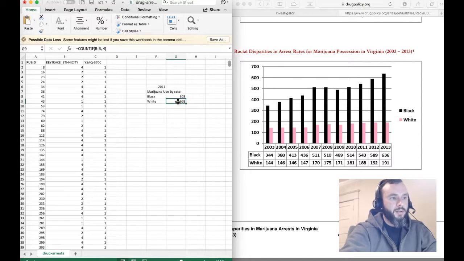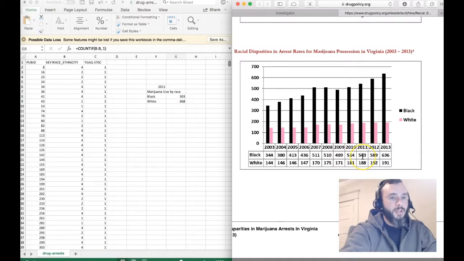So the punchline here, and this is where the social justice issue really comes in, is that in the same year there were twice as many white people using marijuana, but almost three times as many arrests of black people as white people. While it was a 2-to-1 ratio white to black for use, it's a 3-to-1 ratio black to white for arrests. In other words, white people are twice as likely to use marijuana, and in the same year, black people were 3 times more likely to get arrested for it.